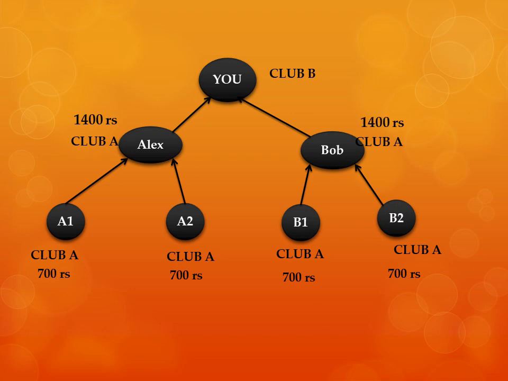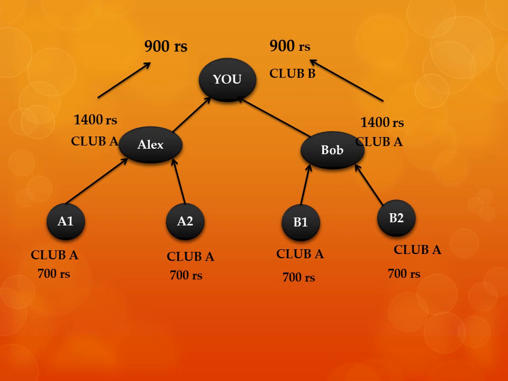When Alex has 1400 rupees, he also wants to go to club B by paying 900 rupees. Bob also wants to pay 900 rupees to go to club B. Now the company will take this 900 plus 900, 1800, and give it to you. Similarly, the company will try to find someone else's 900 and 900 and give it to you. So what the company promised you, 3600, slowly but surely you can get that 3600 rupees.